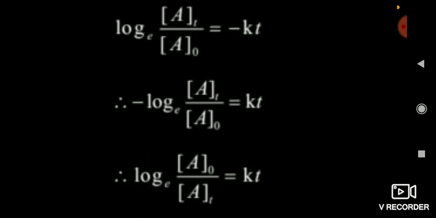If it is At by A naught, then it is minus Kt, and if it is log of A naught by At, then it is plus Kt.